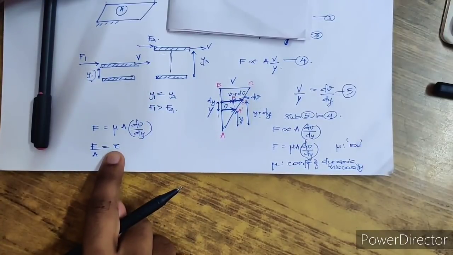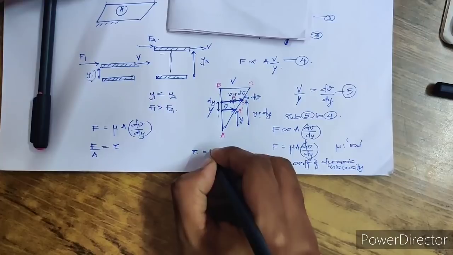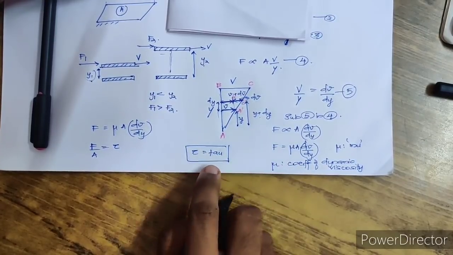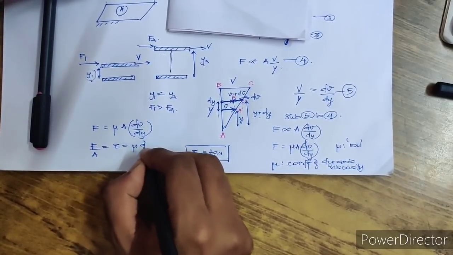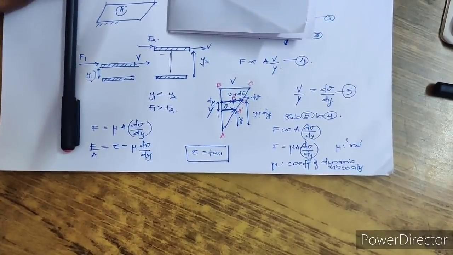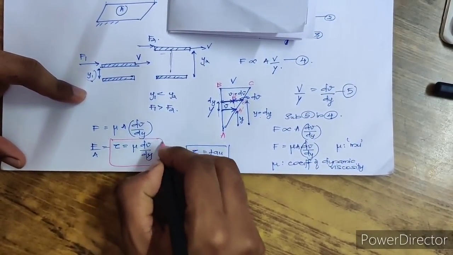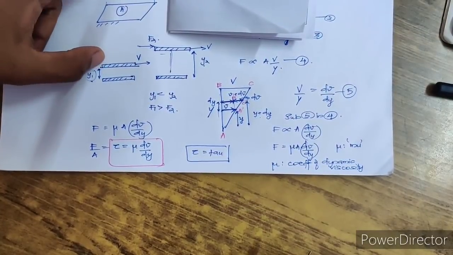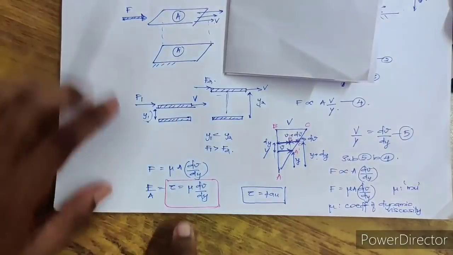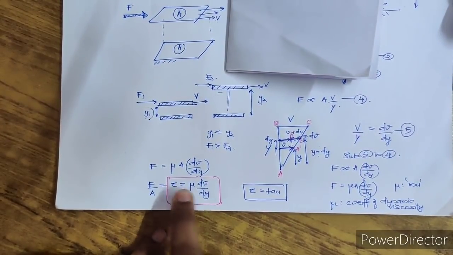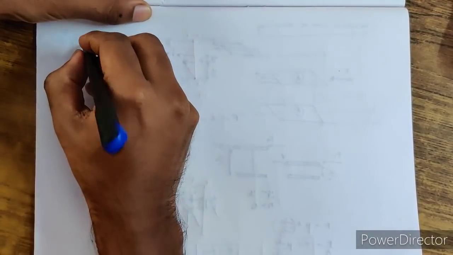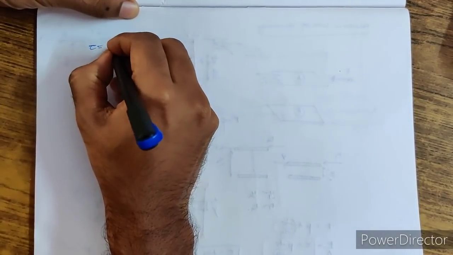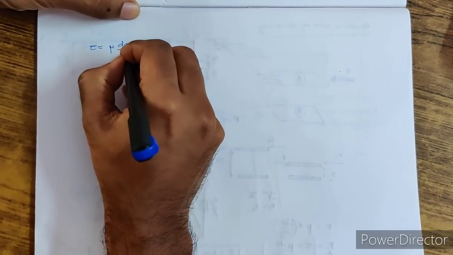Shear stress is represented by a letter called tau. So tau is equal to, since we have taken the area to that side, mu into dou V by dou Y. This is the equation, and this law is called Newton's law of viscosity. So what does Newton's law of viscosity tell you? It states that the shear stress is equal to mu into dou V by dou Y.